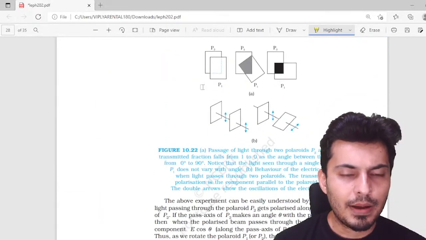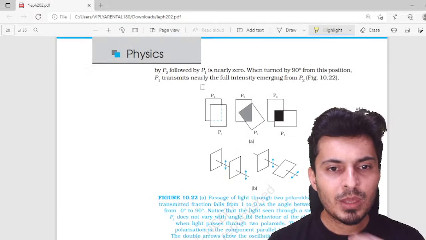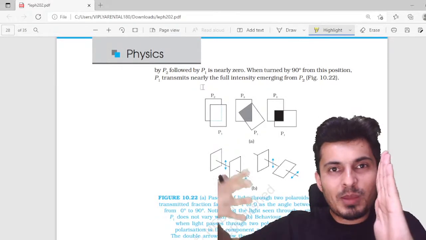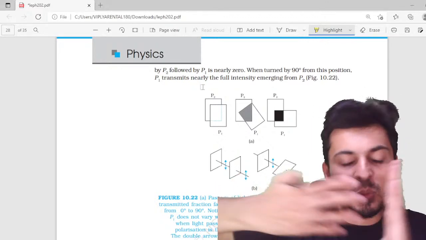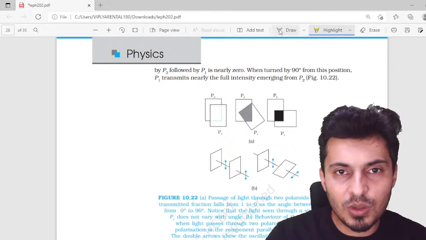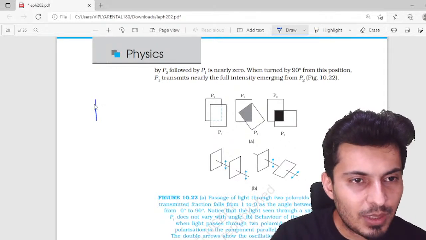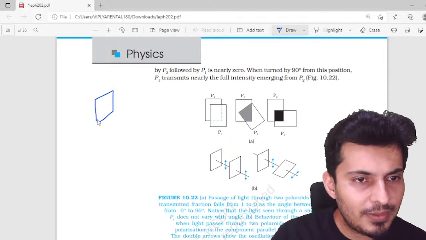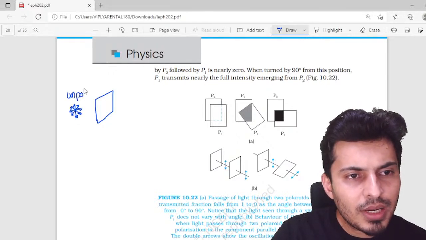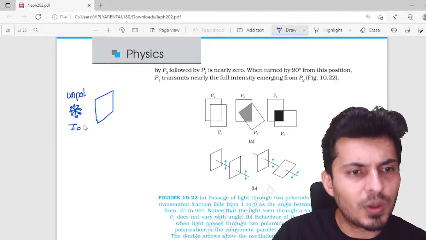Now, a very interesting thing over here. You can see there are two Polaroids. Let me explain this to you in a very simple manner. This is one Polaroid, and this is your unpolarized light, let's say with intensity I naught.